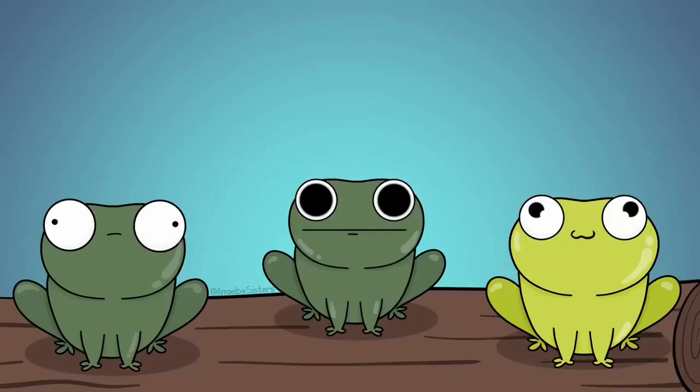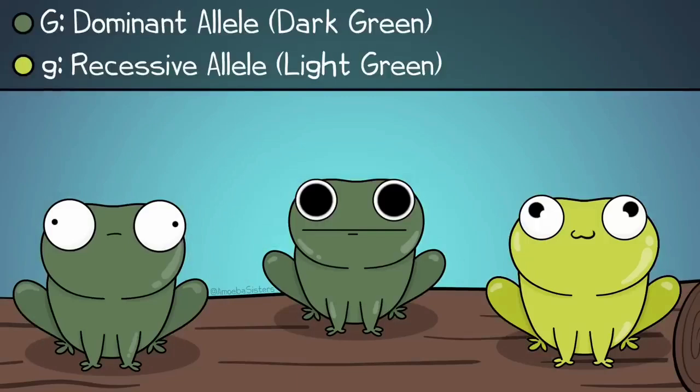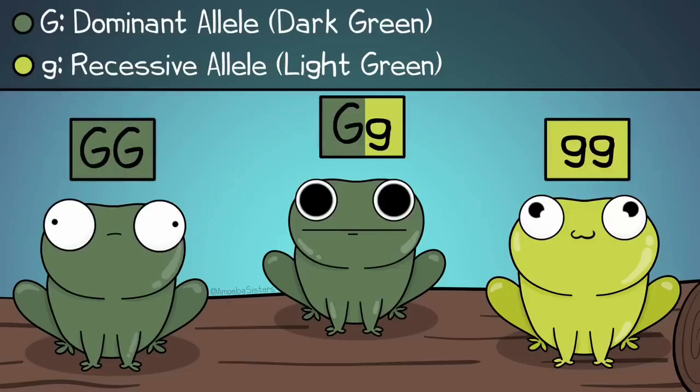If we have these frogs here, assume they are all the same species in this example, but there are some slight differences. In our simplified example, some of the frogs are lighter green and some are darker green. We're going to use a simple genotype in this example. All frogs in this population will be either big G, big G, or little g.